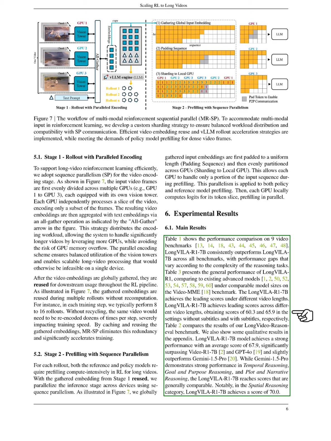Additionally, in our long video reason eval benchmark, LongVILA R1 7B achieves an average score of 67.9, surpassing other models like Video R1 7B and GPT-4o, and performing comparably to Gemini 1.5 Pro, especially in the spatial reasoning category where it scores 70.0.